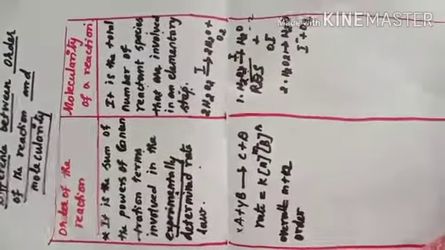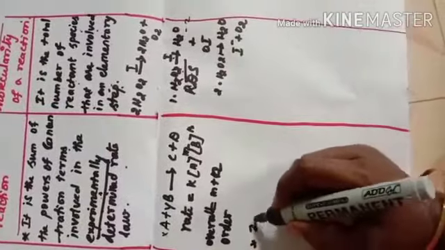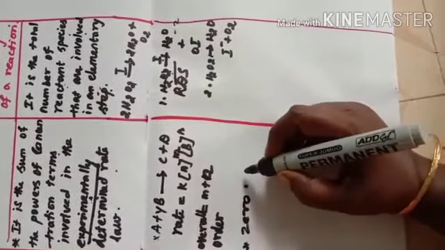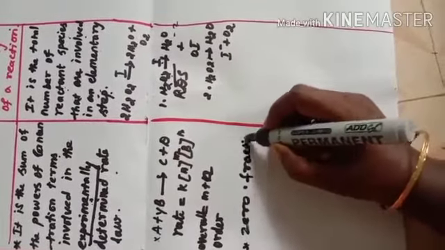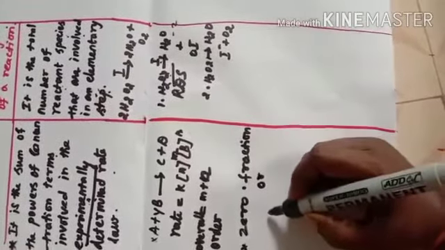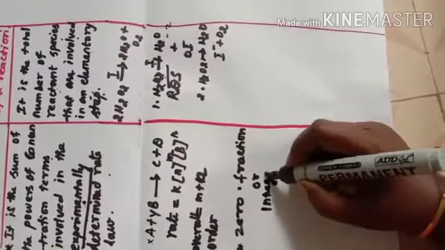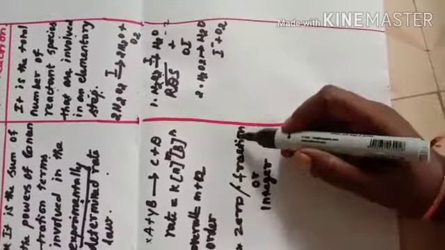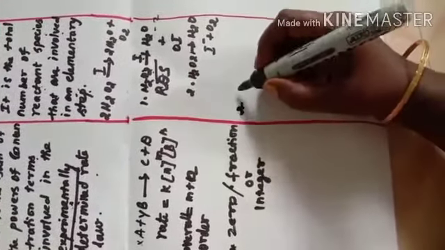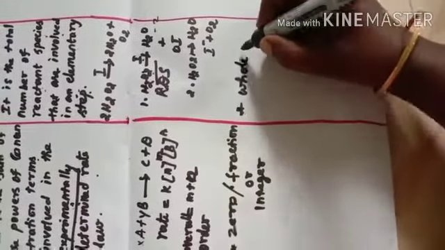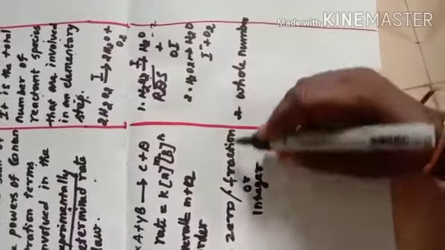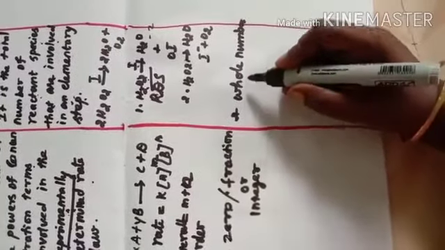The second difference: order can be zero, or a fractional number, or an integer. But molecularity is always a whole number. It cannot be 0 and cannot be a fractional number.